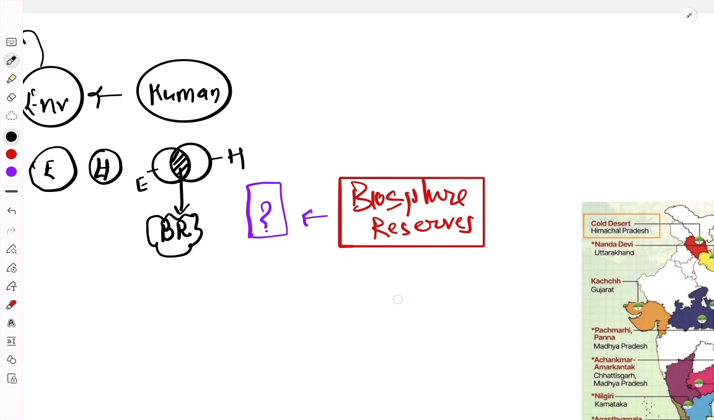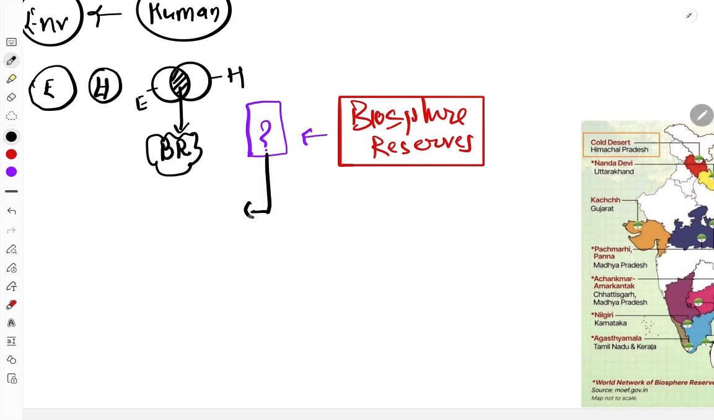Now the question is, who identifies them? It is identified by UNESCO. See, a country can identify a Biosphere Reserve.